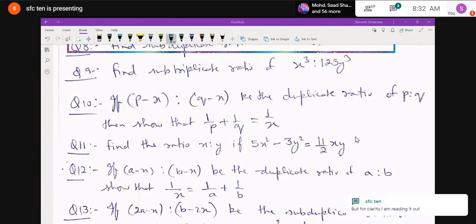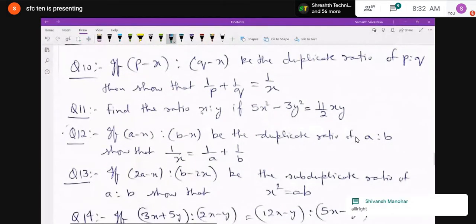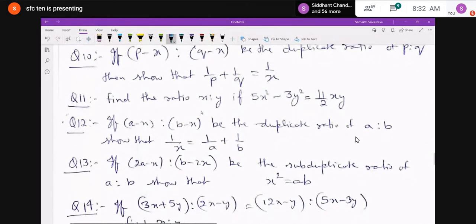Similarly, question number 11 is, find the ratio x is to y, if 5x square minus 3y square equals 11 upon 2xy. And question number 12 is, if a minus x is to b minus x be the duplicate ratio of a is to b, then you have to show that 1 upon x is equal to 1 upon a plus 1 upon b. Okay. Then these two sums are actually similar but with different variables.